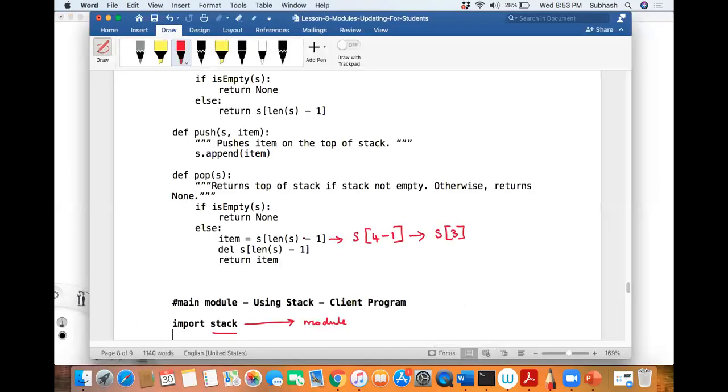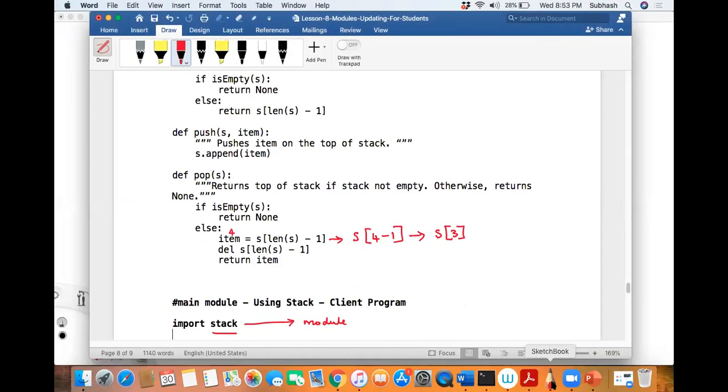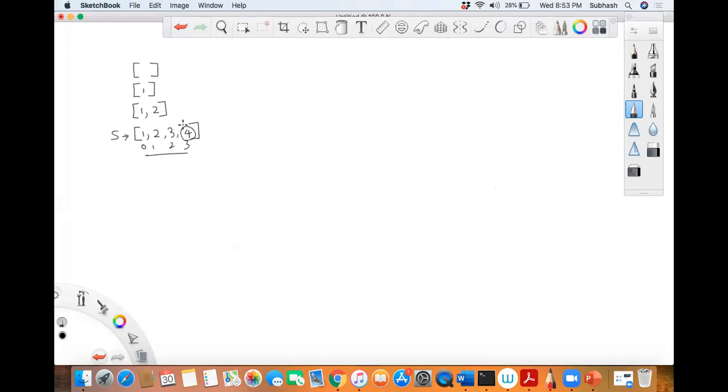Where is it giving me? That 4 I will store into item. So item is containing 4. And then what will I do? I'll delete that location. This is no more required, therefore I'm deleting it. Once I delete, this will become 1, 2, 3.